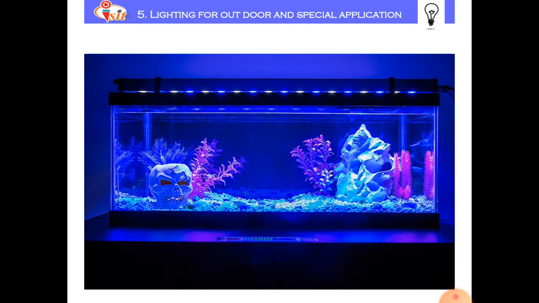Next, third look, which uses ultraviolet light on the fish tank. The purpose of the ultraviolet lamp is for killing bacteria in the water as well as on the fish.